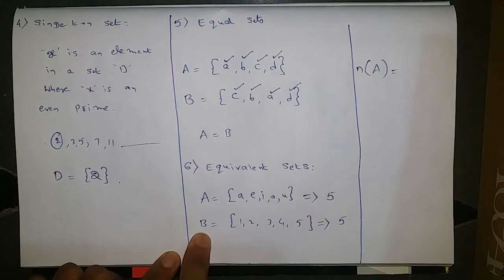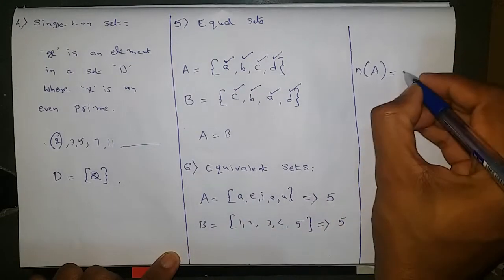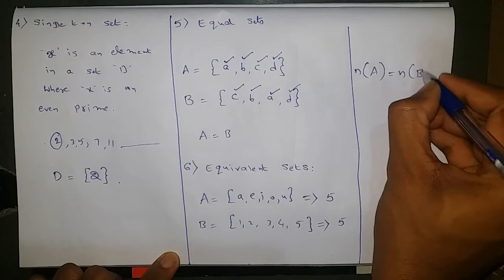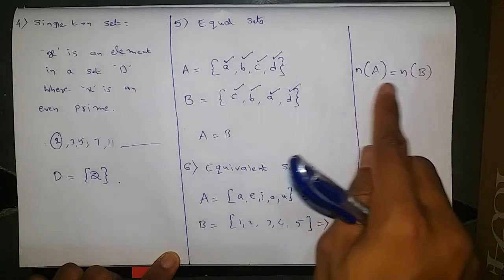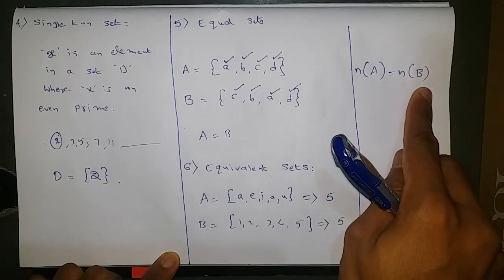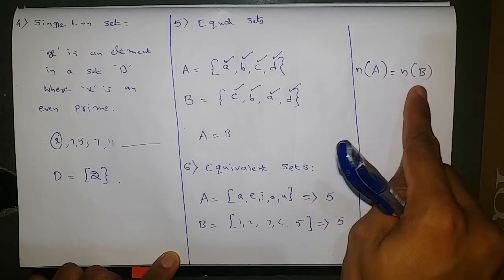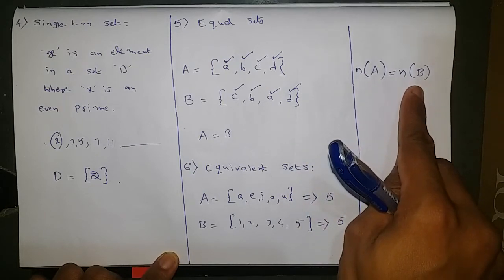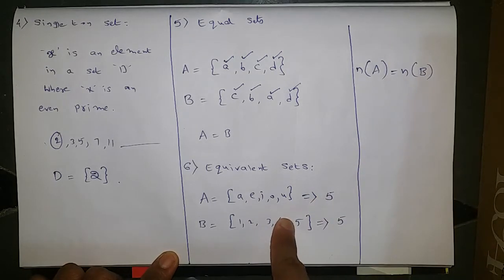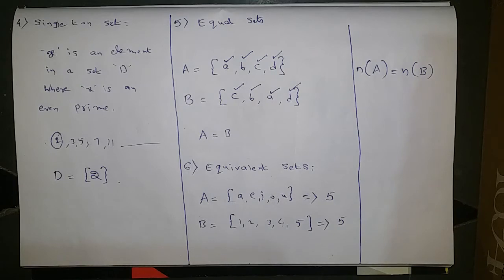The number of elements in the set A is represented as n of A, which is equal to the number of elements in the set B, represented as n of B. n of A equals n of B. If the number of elements in the set A is equal to the number of elements in the set B, then those two sets are called equivalent sets. Okay, now we completed types of sets. Let us move to the concept of subset.